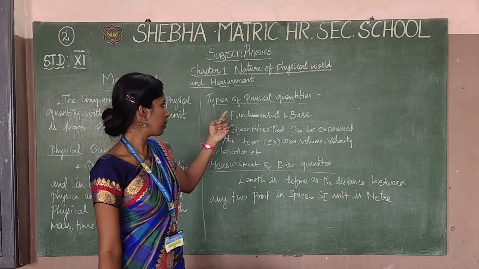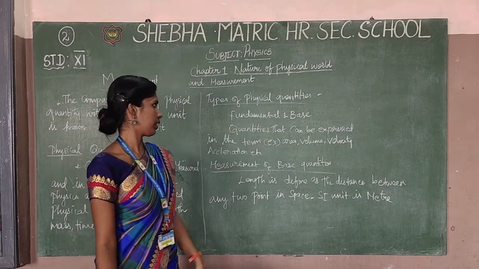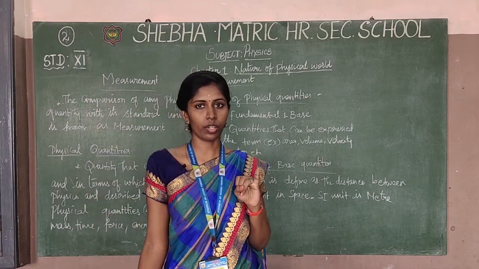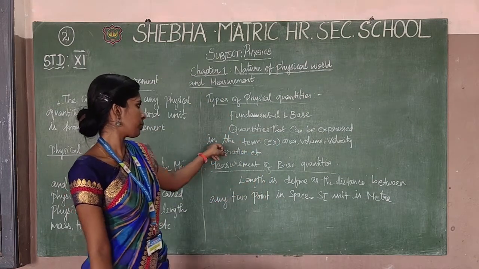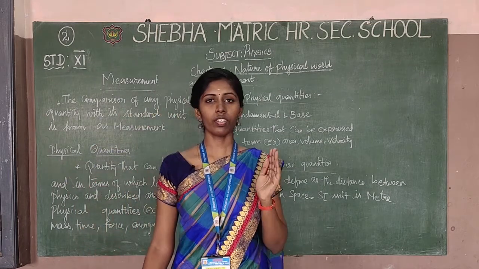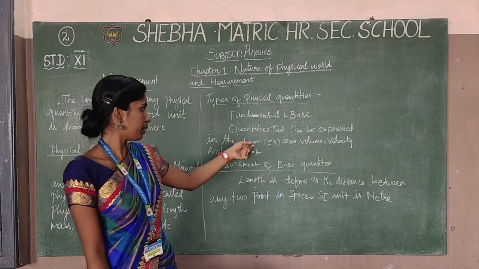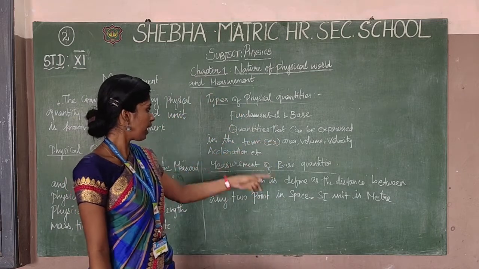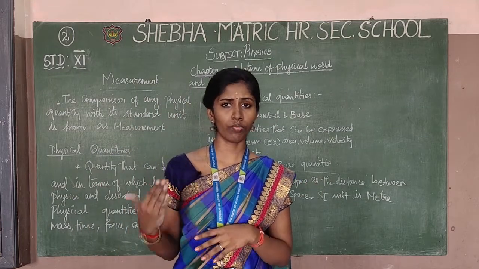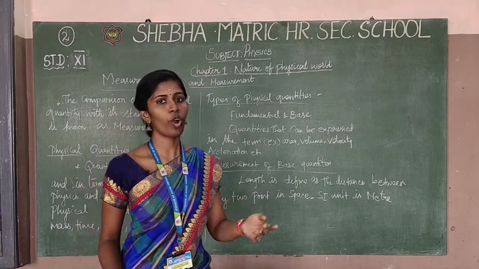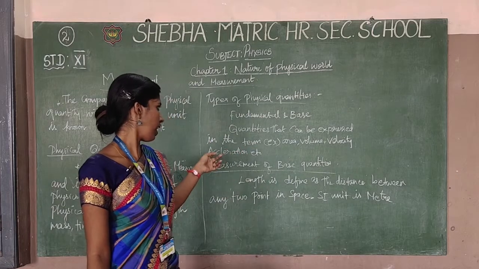After that, the types of physical quantities. Two types will be there: one is the fundamental quantity, another is the base quantity. The fundamental quantity is a quantity that can be expressed in terms of base quantities. Examples are area, volume, velocity and acceleration. Area means the distance-covering area, velocity means the speed, and volume is measured in cans or measuring objects.